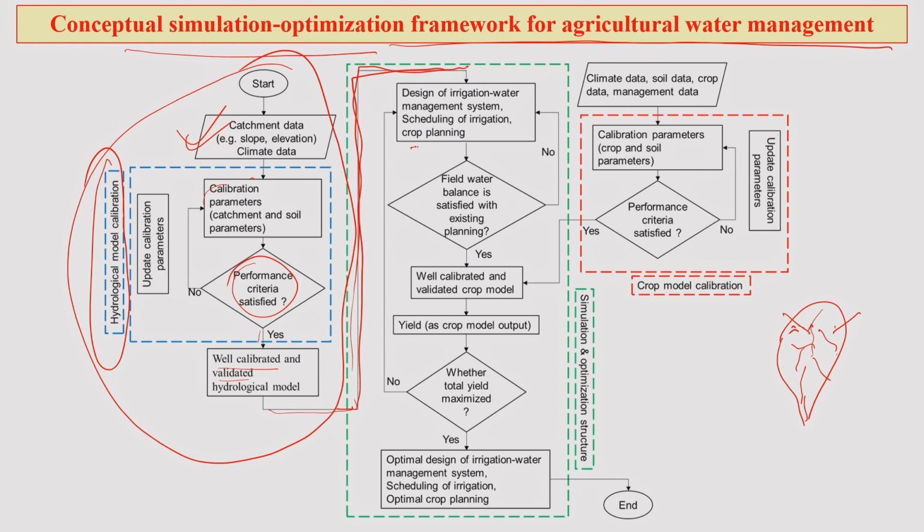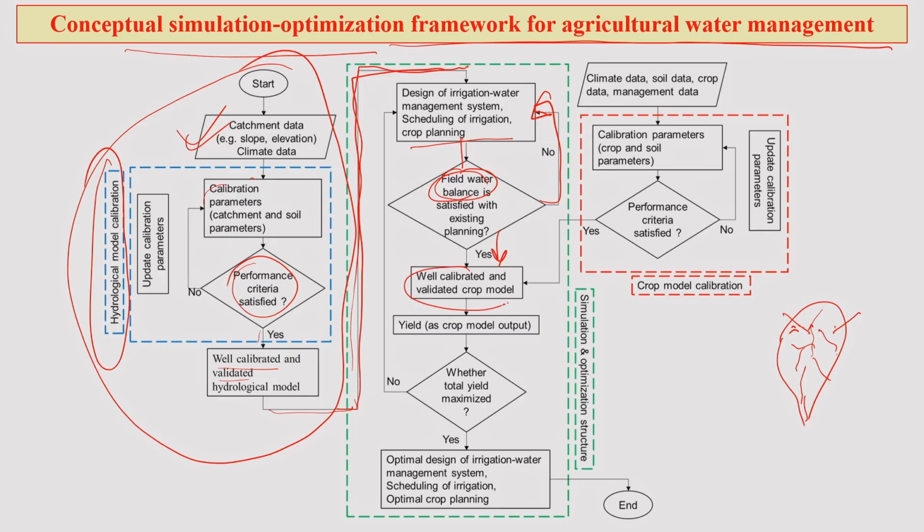Now, once your design is ready, then you go for field water balance. If you are satisfied with the field water balance calculation, then you progress. If you are not satisfied, you go back and check it again with your data and redo the analysis. But if your field water balance is fine and you are satisfied with your existing planning, you move ahead.